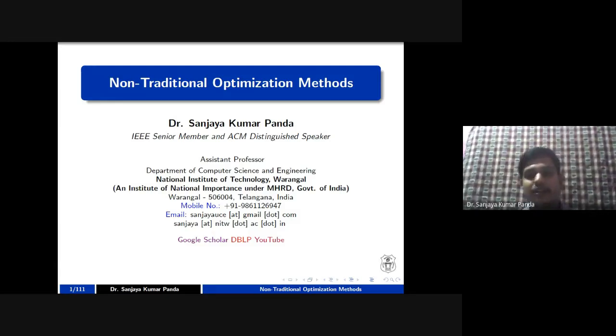In this session and the next session, I am going to cover some of the non-traditional optimization methods. We will go into details, but I will give more emphasis to the genetic algorithm because it is quite an old algorithm, but it gives so many things which are used by the rest of the algorithms. So we'll focus more on the genetic algorithm. Maybe the first session I will fully occupy for the genetic algorithm. We'll discuss genetic algorithm and its implementation.